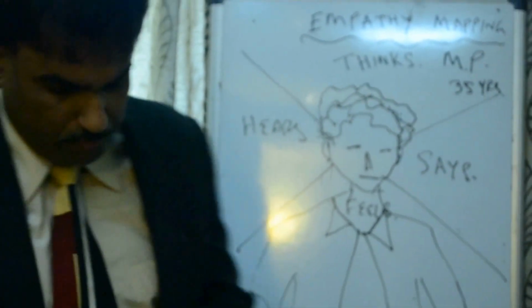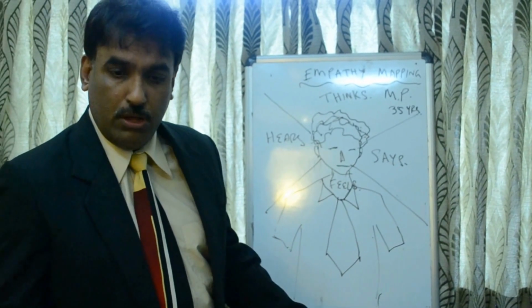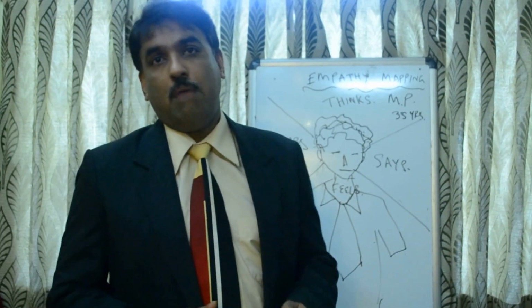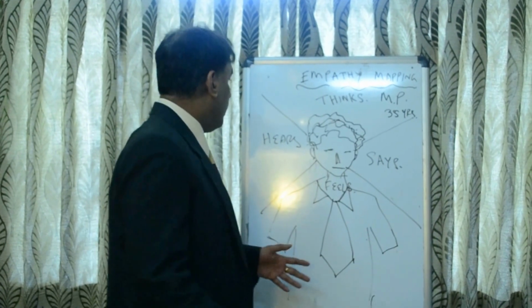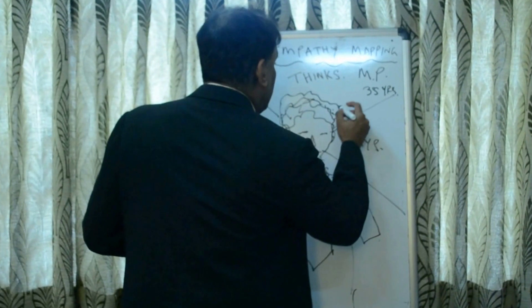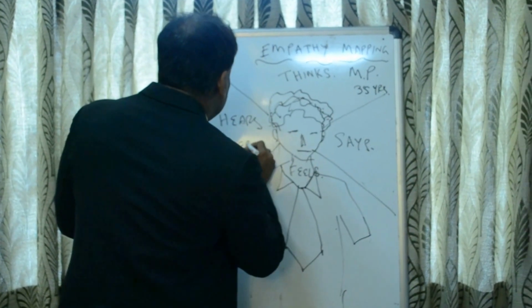Now, how to do it? If you know the person, or if you have visited the person once before you are going to meet now, then maybe from the work ambience you can learn who are the people he meets, what are the things he prefers. Here I forgot one thing. Along with hears, a very important factor is what the person sees. Sorry, I forgot this point.